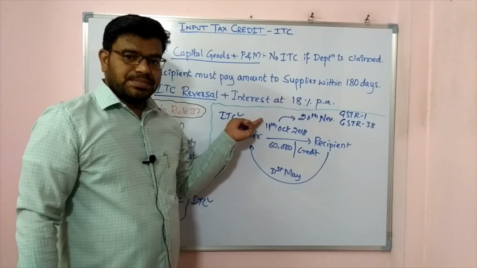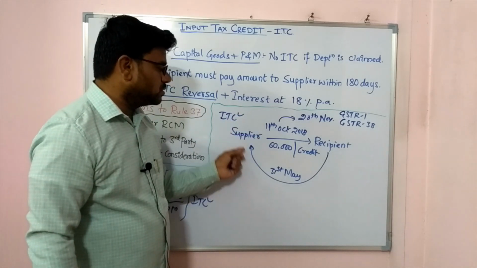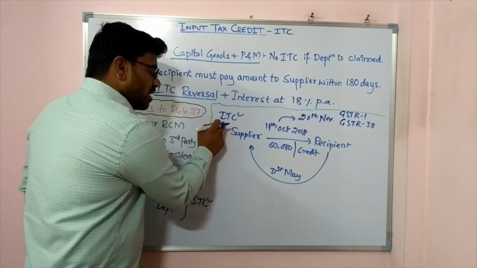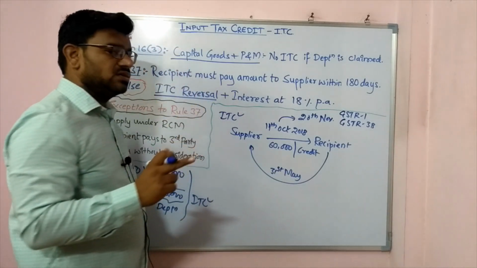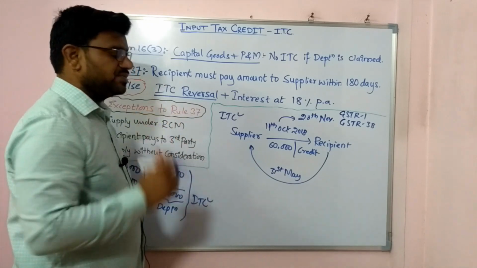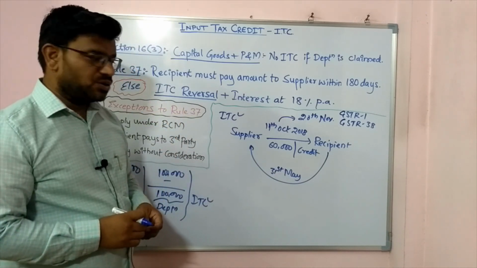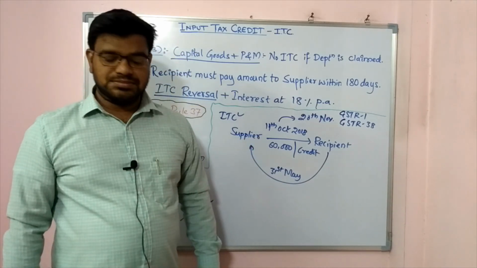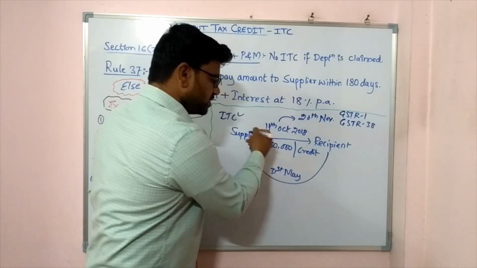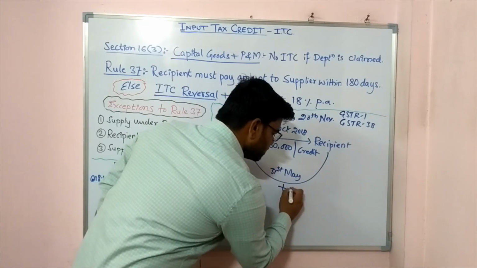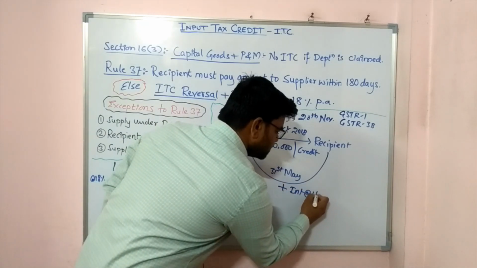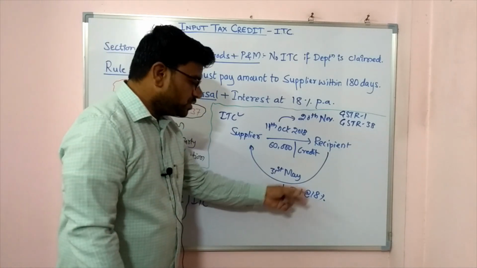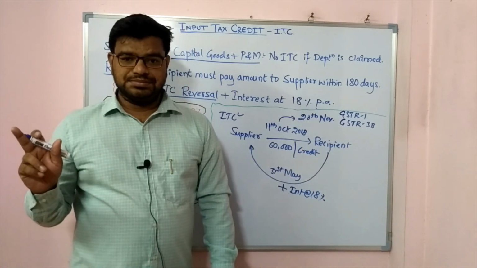Now government says, brother, the ITC that you had taken, you will now have to reverse it, because recipient is not paying you within 180 days, and recipient must pay me 60,000 plus interest at 18%. This is compulsory. Now I have to take this interest and pay it to the government.